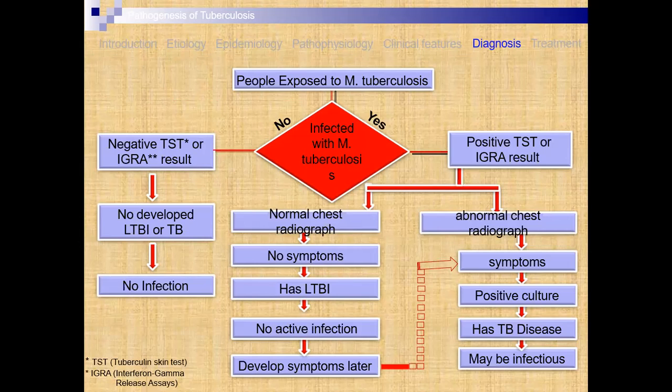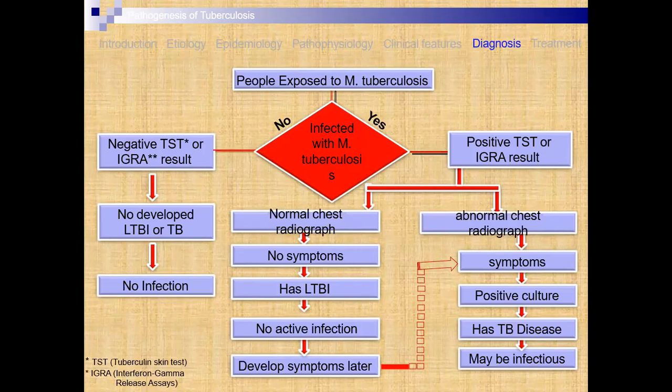If the test is positive, the disease may develop after some time, so symptoms are there, cultures are prepared, and if positive, the person has TB disease and may be infectious.